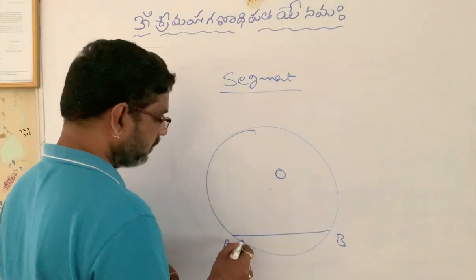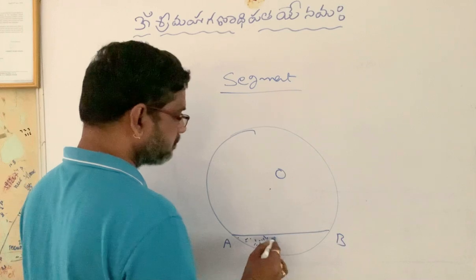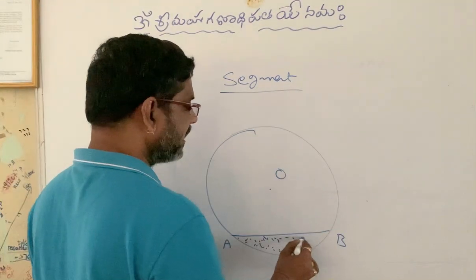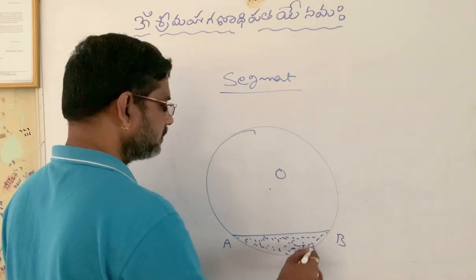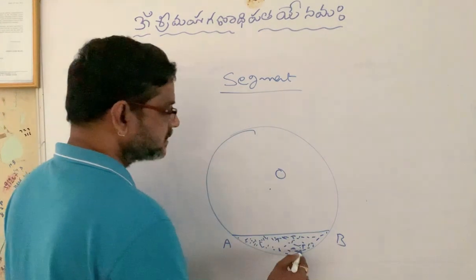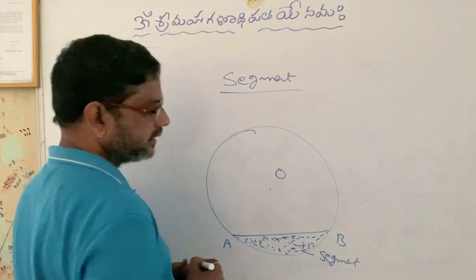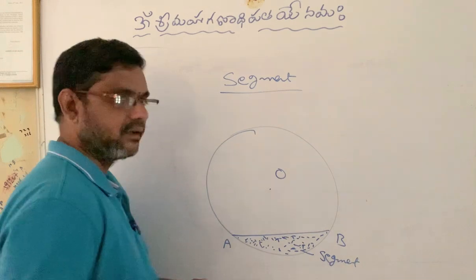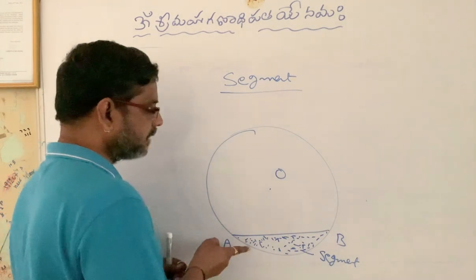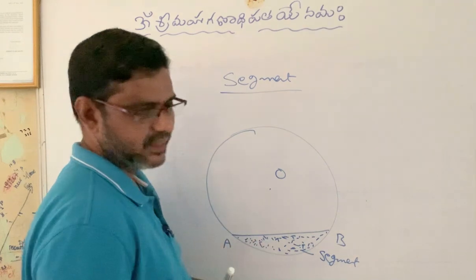If you observe, a region is bounded between the chord and its corresponding arc, the shaded part. This is called segment of the circle. So, if we define a segment of a circle, it is the region bounded by a chord and its corresponding arc.